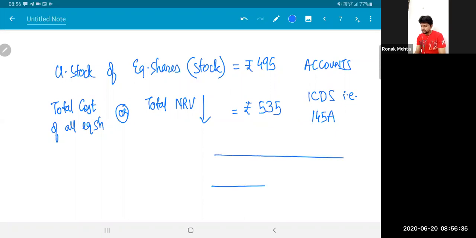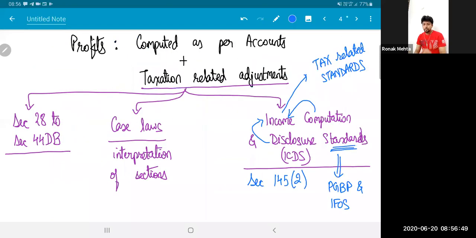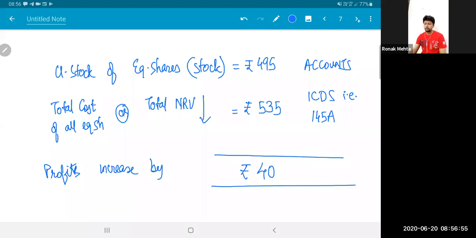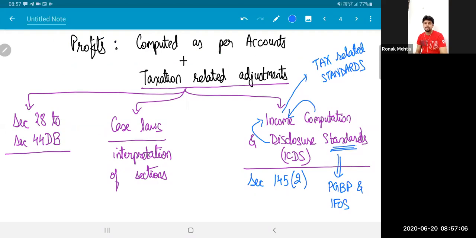Now you'll realize that due to this, my profits will increase by 40 rupees, the difference. Profit computed as per accounts will have a closing stock value of 495. But that closing stock in tax has to be valued at 535. So I will have to make the taxation adjustment of 45 rupees as per this ICDS. 40 rupees, not 45 rupees. 40 rupees will have to be added into my profit, saying my closing stock valuation is actually 535 and not 495.